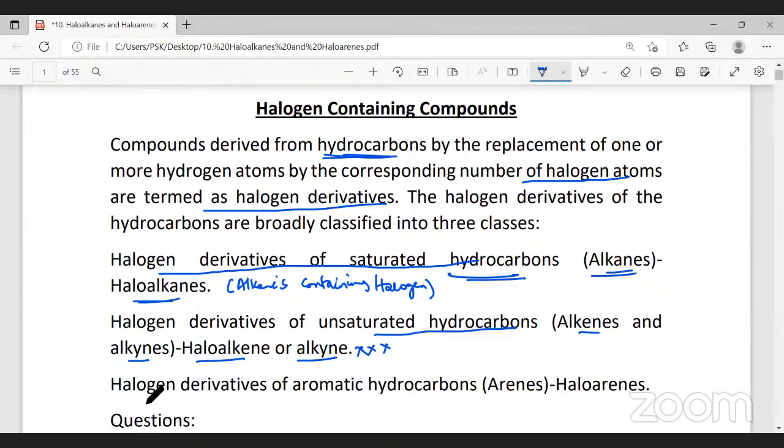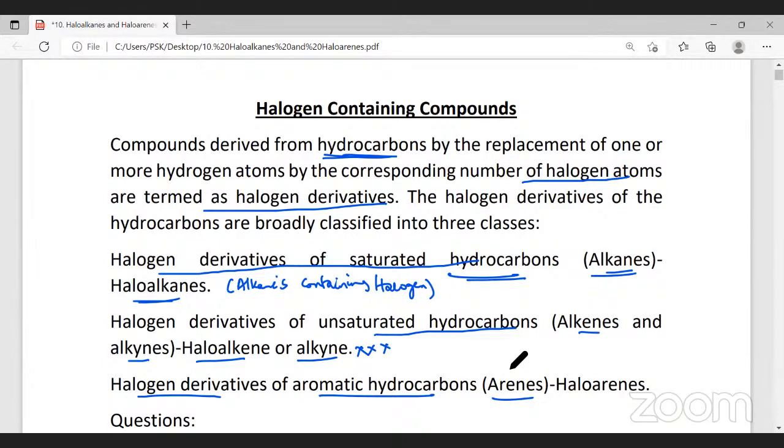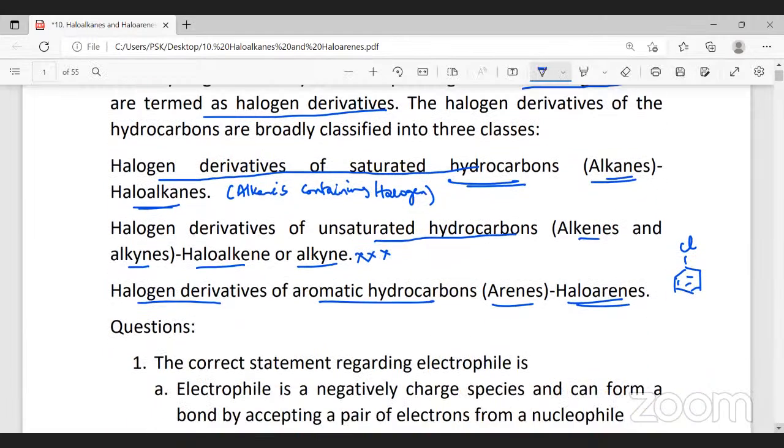The third one is halogen derivatives of aromatic hydrocarbons. These aromatic hydrocarbons are called arenes. So if in a benzene ring a hydrogen is replaced by a halogen, we call that a haloarene. For example, chlorobenzene, where one of the hydrogens is replaced by chlorine. If you replace it by bromine, you get bromobenzene. These are examples of haloarenes.